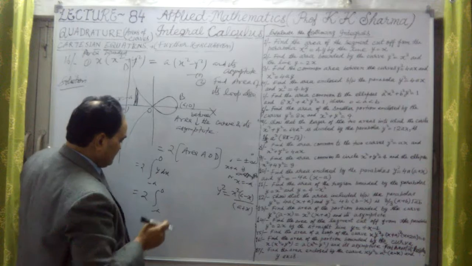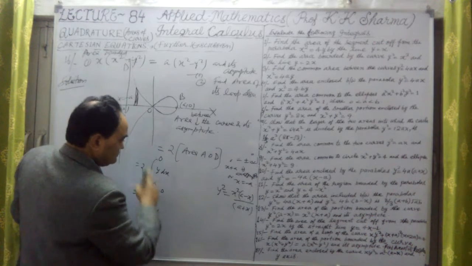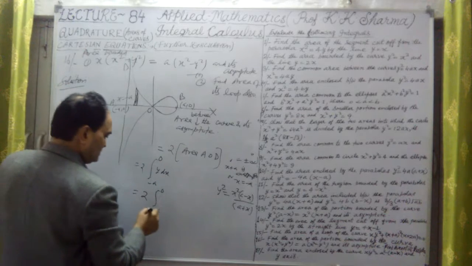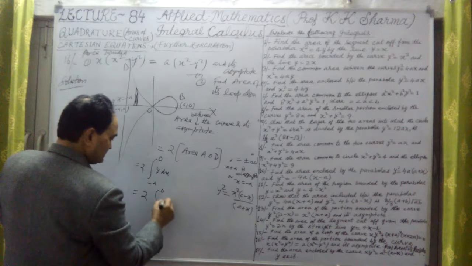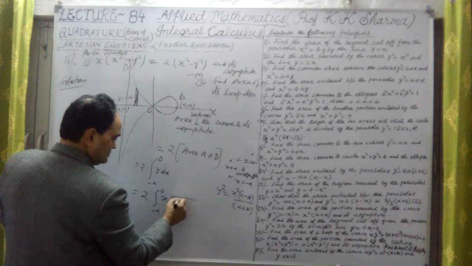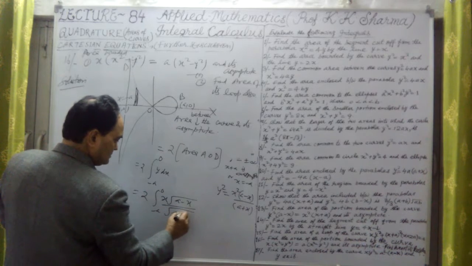But here it is minus a to 0, for the asymptote and the curve. Now let me take y: y is x under root a minus x divided by under root a plus x.